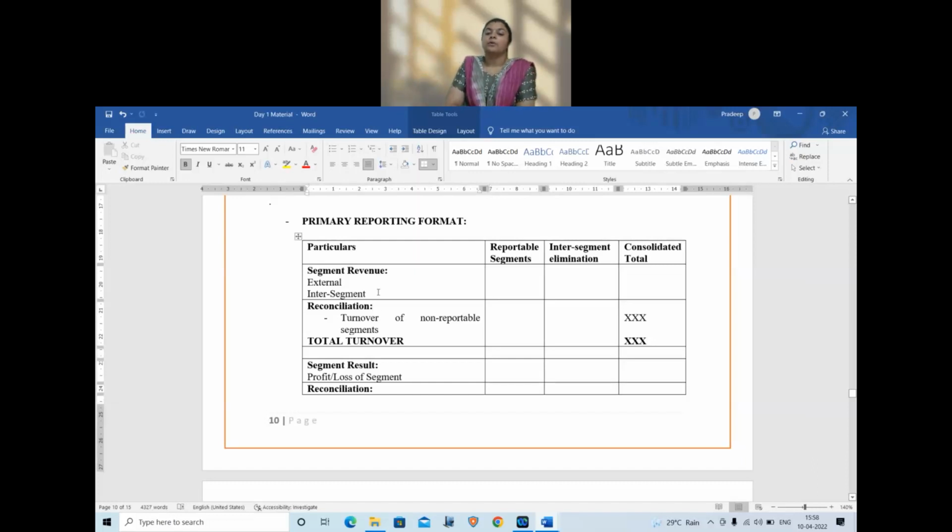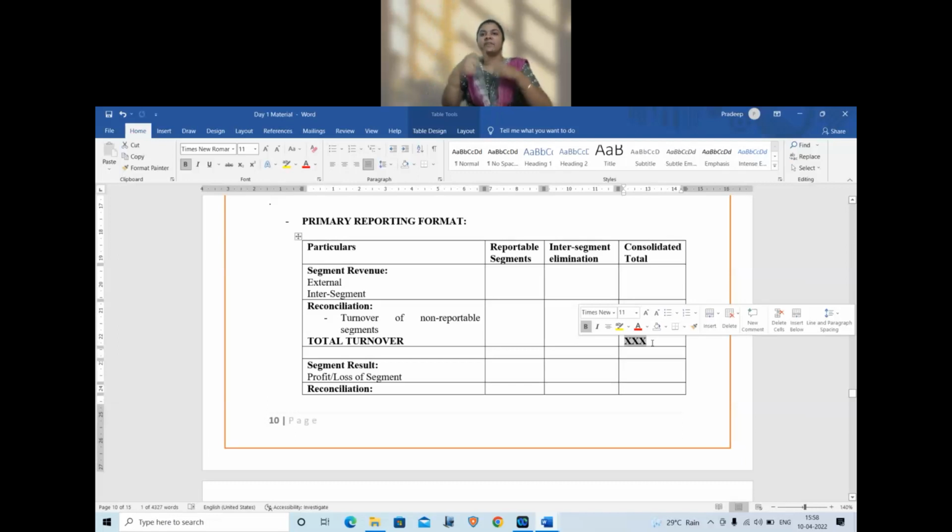Now, you will have your external figures, inter-segment value. Now, I will have certain segments which are non-reportable, which have to be shown under the reconciliation, which says reconciliation turnover of non-reportable segments. And hence we will get the answer of total turnover, which will match with the revenue from operations of your profit and loss.